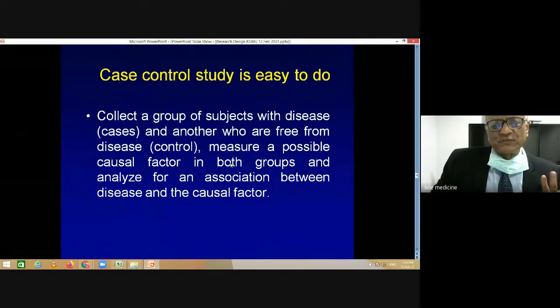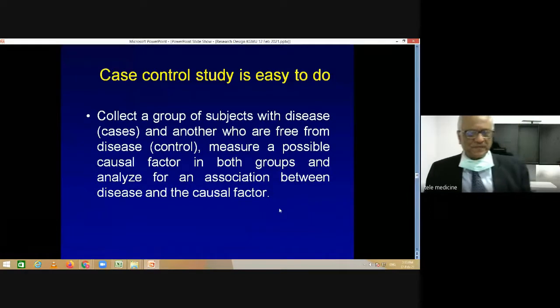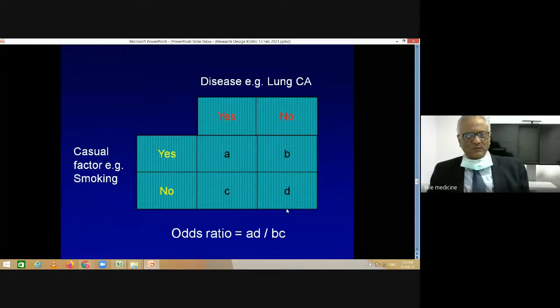In these two groups of subjects, one which is a case, another which is a control, you find out the presence or absence of a particular exposure. And if you can, then you classify this in a 2x2 table. For example, a causal factor like smoking, present, yes, no. Disease like lung cancer, present, yes, no.